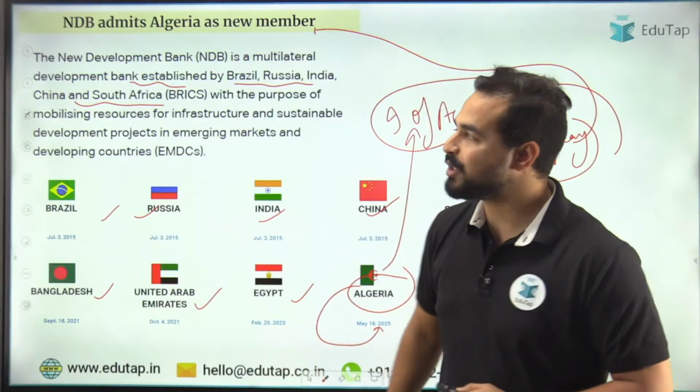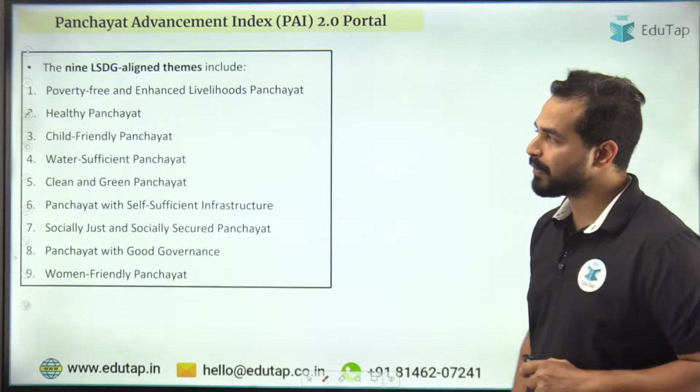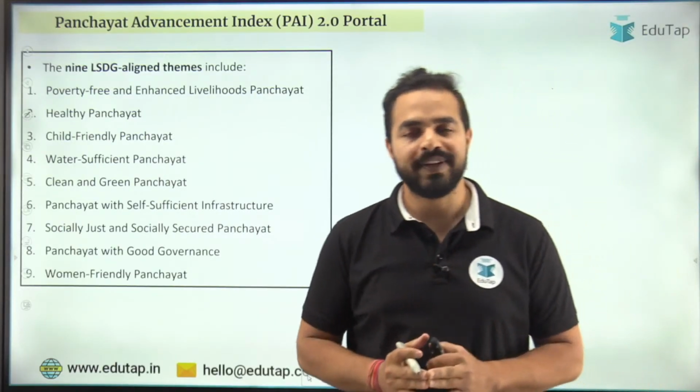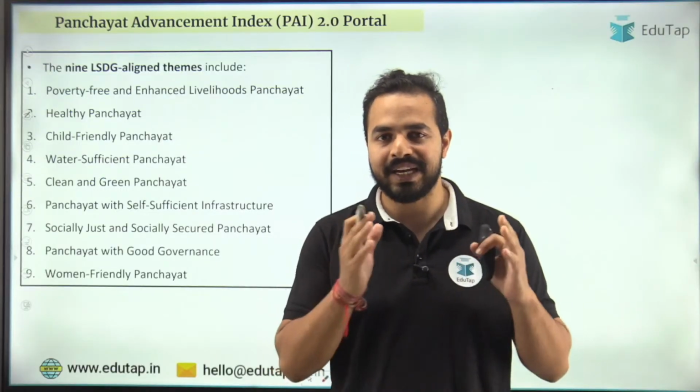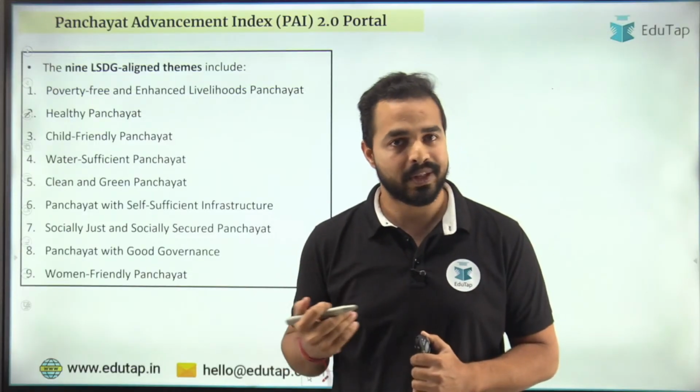Okay. So now let's move on to the next news article, that is the Panchayat Advancement Index 2.0 portal. So my dear friends, we all know that we have the target of achieving the sustainable development goals. That is a list of 17 sustainable development goals that we want to achieve by 2030, right?